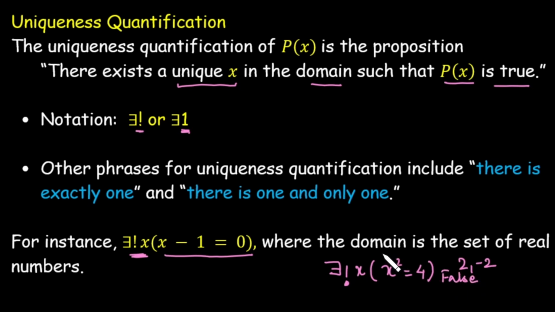But the main two quantifications are universal and existential.